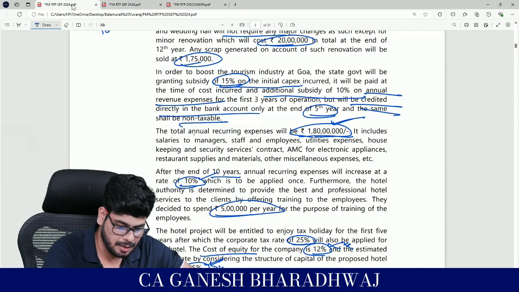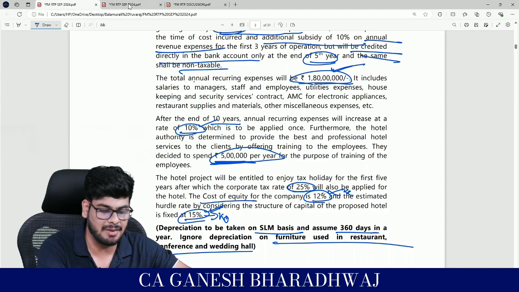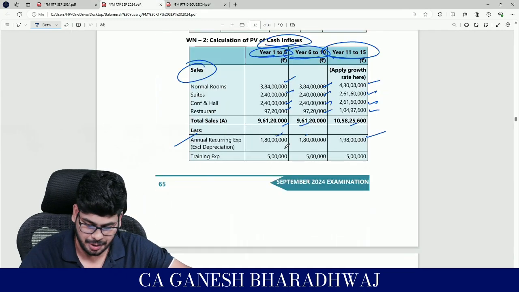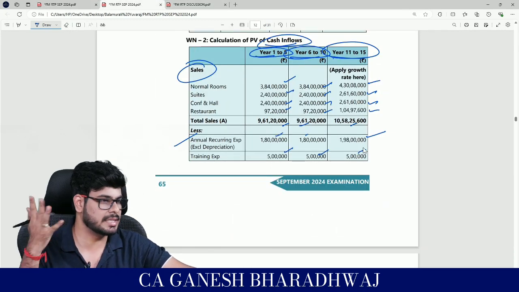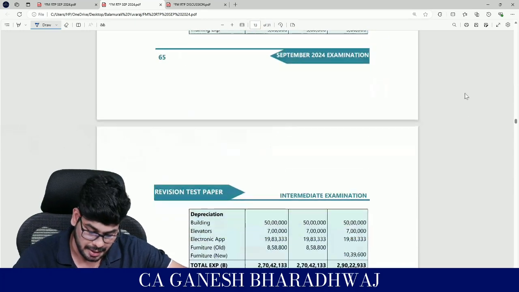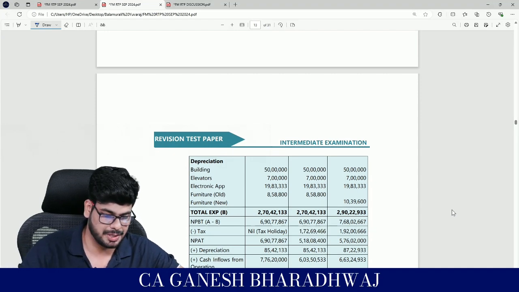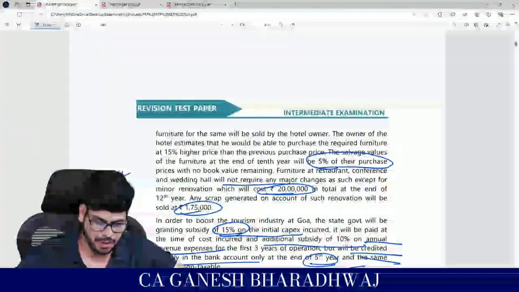Fine. Then you have some training expense also, which they have mentioned as 5 lakh per year, right? 5 lakh per year. So 5, 5 and 5. They have not mentioned any growth rate or increase in all. Clear with this, guys, right? Next. Now comes depreciation. Now depreciation, how do you do it?